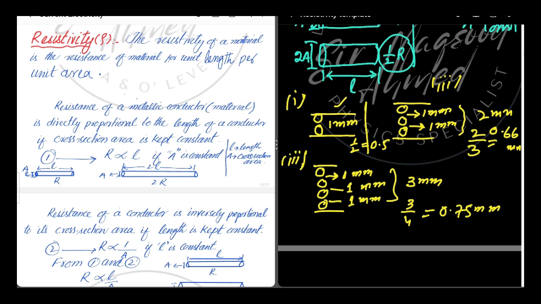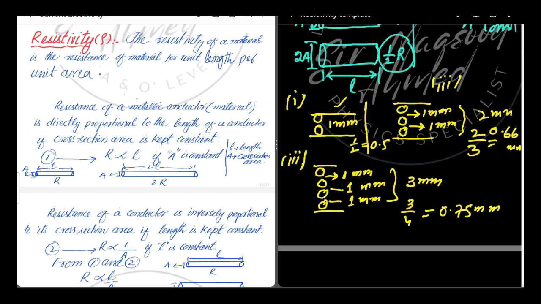When there is more gap, distance or path for the flow of current, the resistance will be less. Why is it less? Because due to more path, there will be fewer collisions. The number of collisions between the electrons and the atoms now decreases. Because there is more gap, the electron can easily pass through those gaps.